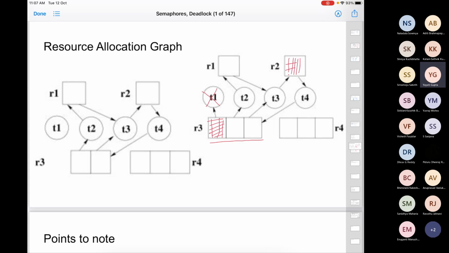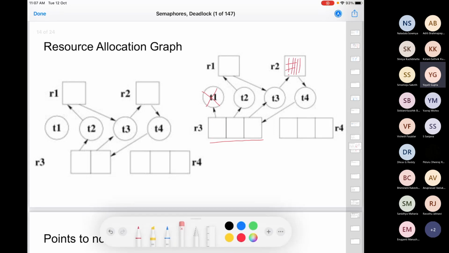So let's see, what will happen initially? If I go through all of this step by step, this is the state of my system. Which thread can execute now? All the instances of R3 are occupied, R2 is also occupied, and R1 is also occupied completely, right? T4 needs R3, it cannot run. T3 needs R2, it cannot run. T2 needs R1, it cannot run. But if you look at T1, it doesn't need anything, right?